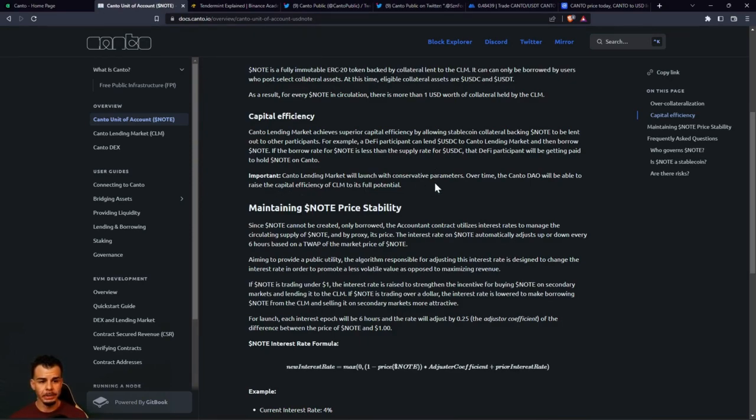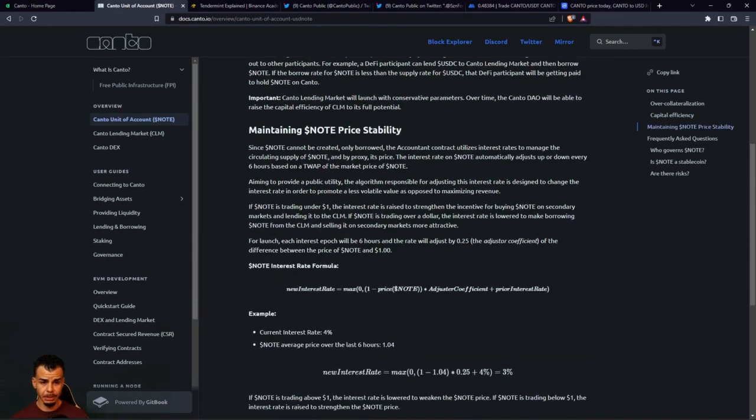Canto lending market, the CLM, will launch with conservative parameters. Over time, the Canto DAO will be able to raise the capital efficiency of the CLM to its full potential. Now, this is where we actually find out how to get in where you fit in, like they say, right? So let's go into this. Since note cannot be created or borrowed, the accounting contract utilizes interest rates to manage the circulating supply of note, and by proxy, its price.